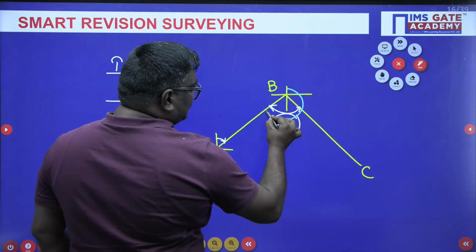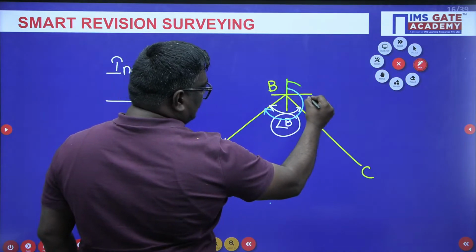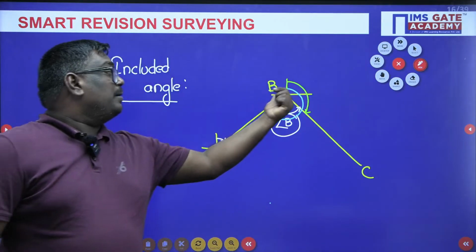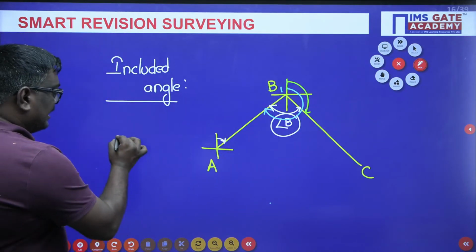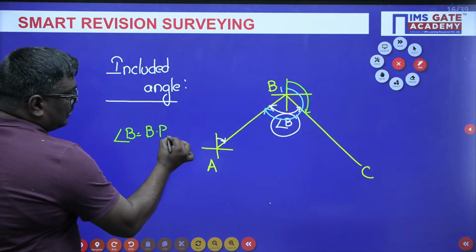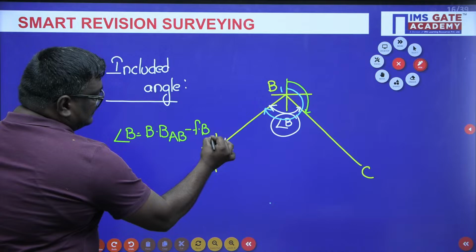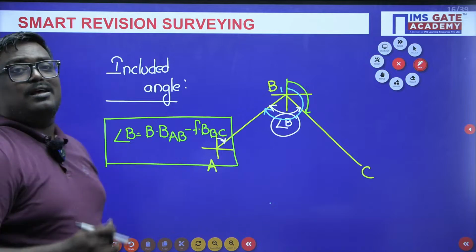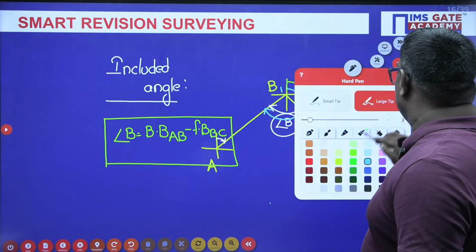Now see students, this is the back bearing of this one. If I use the back bearing of AB minus the fore bearing of BC, it will give you the angle B, yes or no? So from this diagram, angle B can be written as back bearing of AB minus fore bearing of BC. This is what you can write. But let me write it as a conclusive statement.